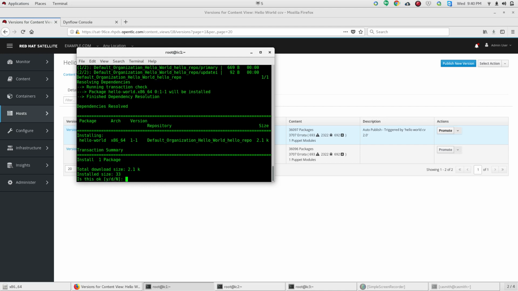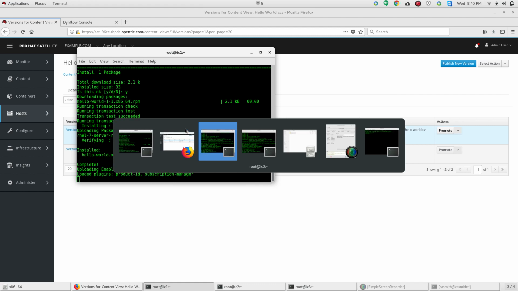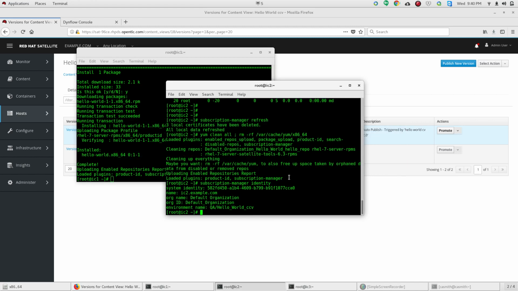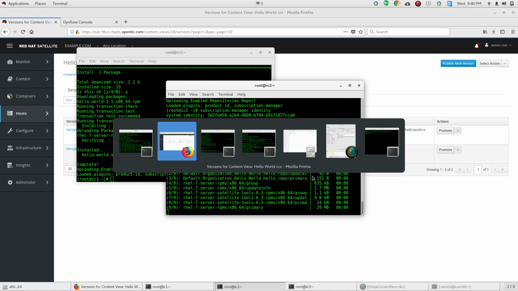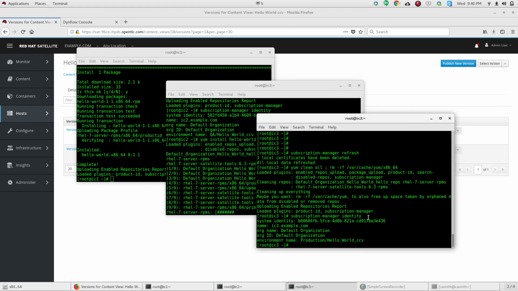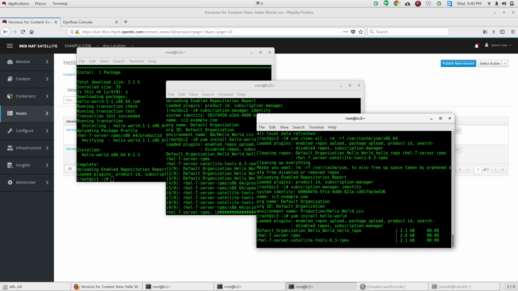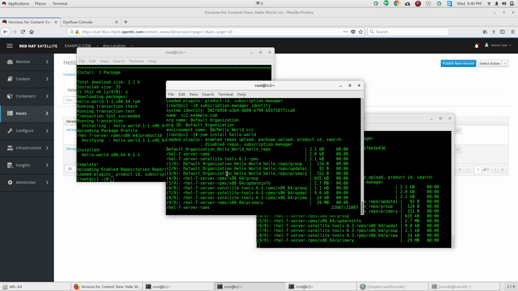There's our hello world in our dev environment. If we go to our QA environment, or our production environment, you should see that the hello world RPM is not available.